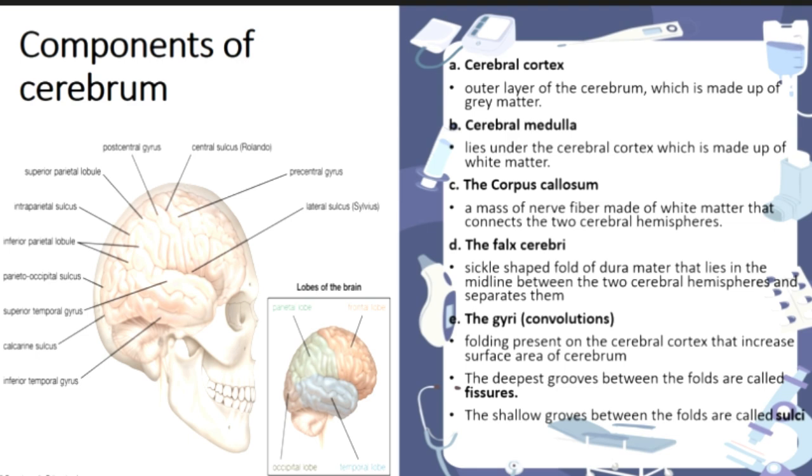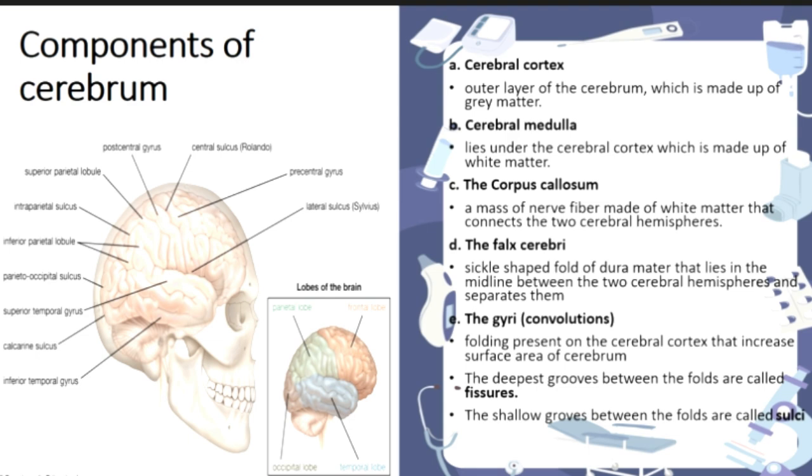So as we know, it lies between the two cerebral hemispheres of the brain, right? It separates them, and it has a sticky nature. And also we know the dura mater, right? In the dura mater only we have learned this. Do you remember that? While we were learning dura mater, we learned this too. So this is a very important thing.